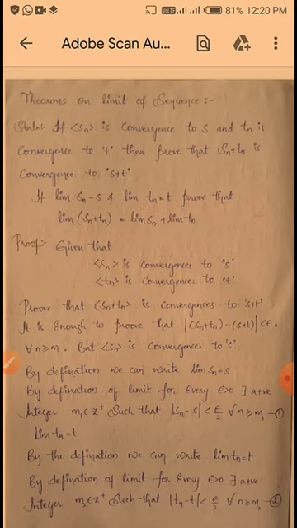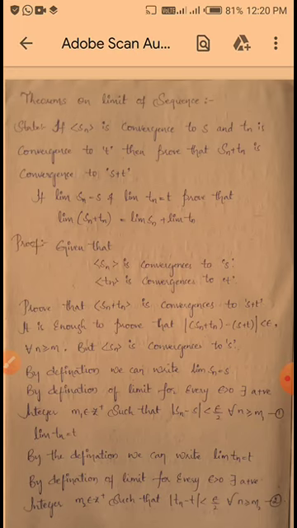So by definition of limit we know that for every epsilon greater than 0 there exists a positive integer m1 belongs to Z plus such that mod Sn minus S is less than epsilon by 2 for all n greater than or equal to m1. This is equation number 1.